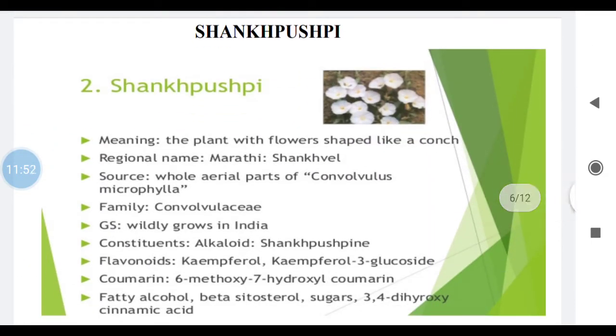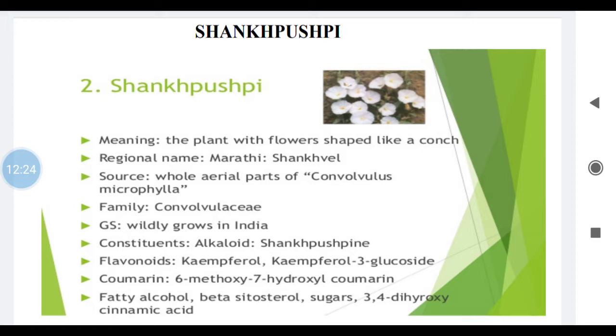Next drug we will see is Shankhapushpi, isn't it? The two other names, synonyms are Shankhavel and Shankhafuli, isn't it? Shankhavel and Shankhafuli. Biological sources, now in many books you will find different biological name, isn't it?